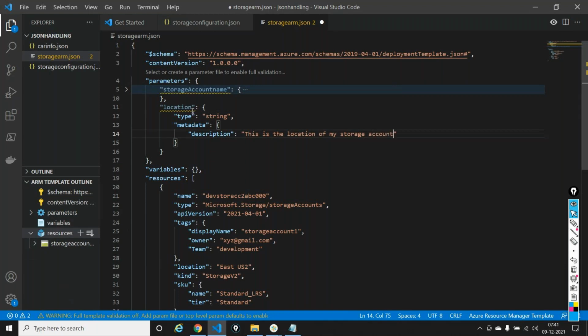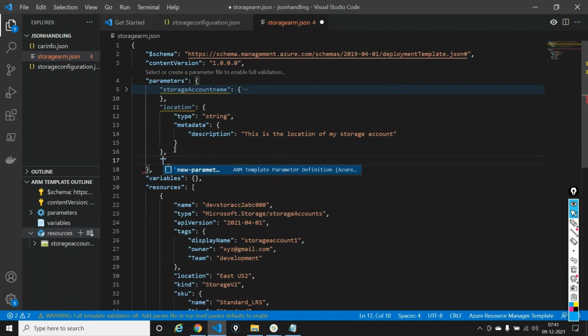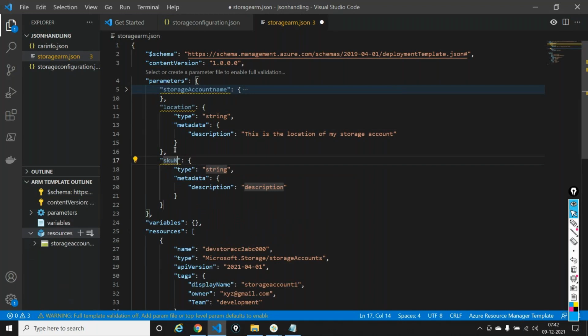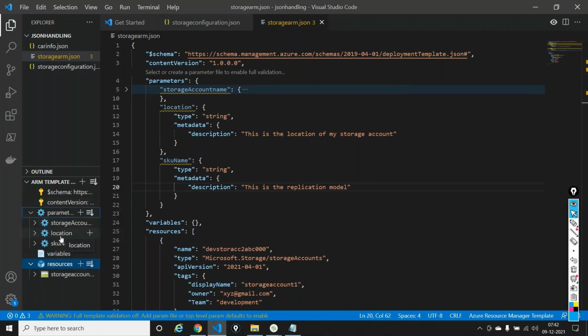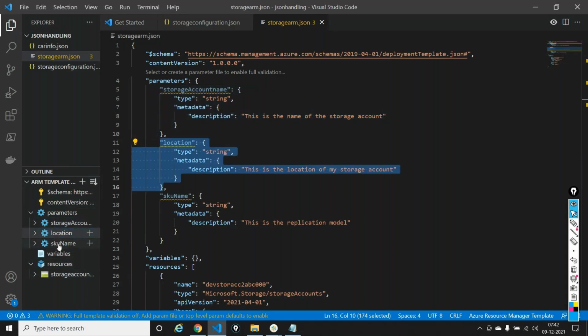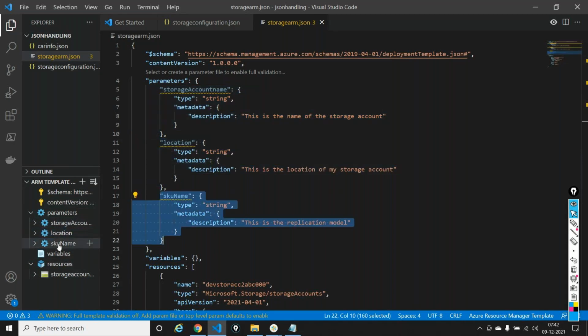Finally, I have another parameter that I want to declare, which is called what? SKU name. So I'll again say new parameter and I'll say SKU name. Again, this is a string. In the description, I'll say this is the replication model. I'll just say save. As and when I give the parameters, it is saying you have 3 parameters that you have declared in your template. And you can click on each and every parameter to see where the parameter is starting. Let's say expand this out. You can do a selective and see where it is starting, where it is ending, and etc.